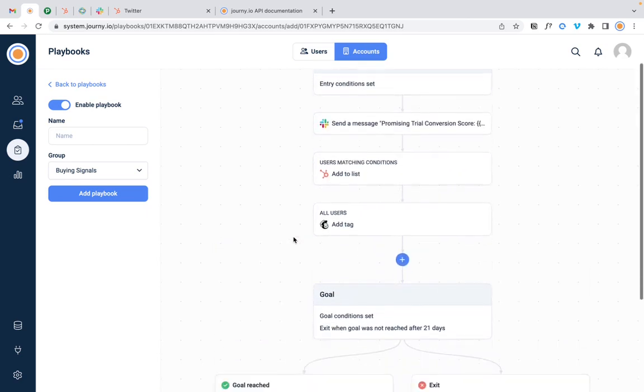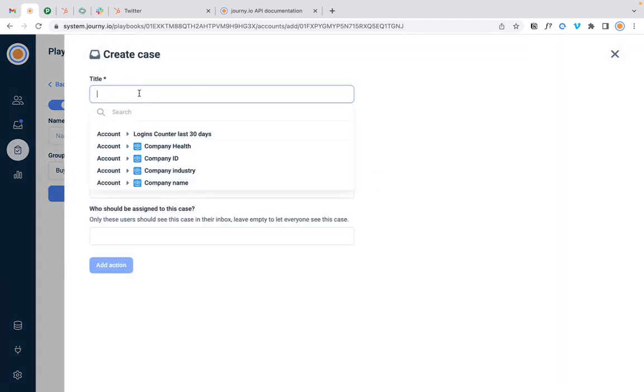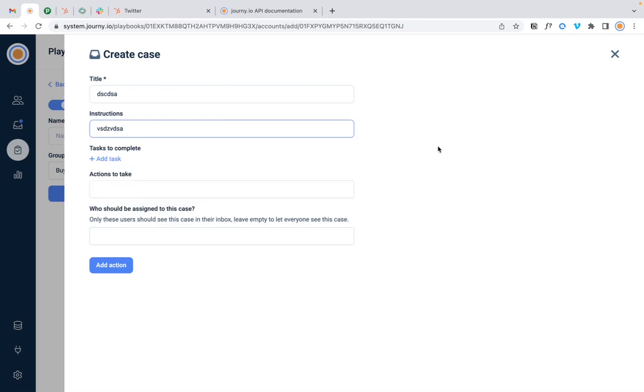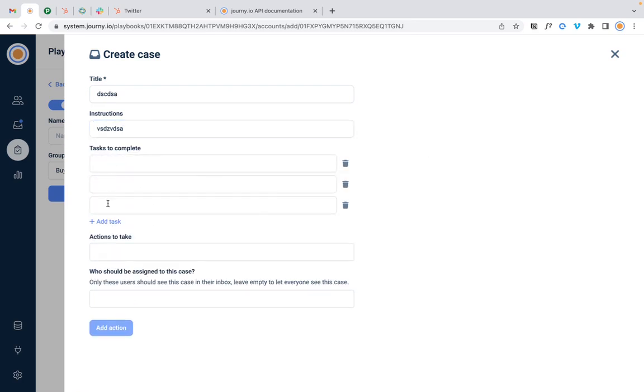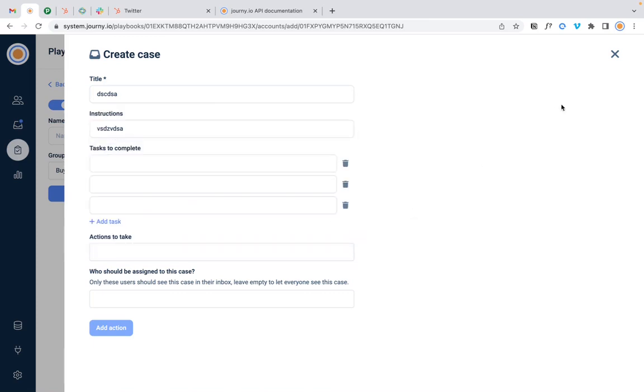There is one special case in the playbooks, that you can create a case, and this is for in case that you do not know how to deal with the promising customer yet, and you want to review things manually before doing stuff. The way that you work it is you just create a case. It has a title. It has instructions. It has tasks that you can add and remove. It has actions that you can perform on these accounts.